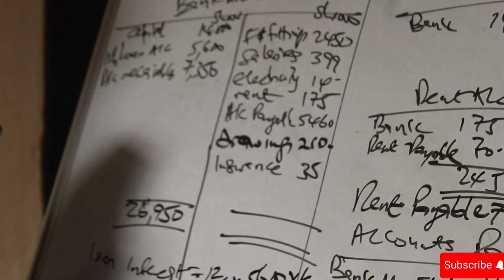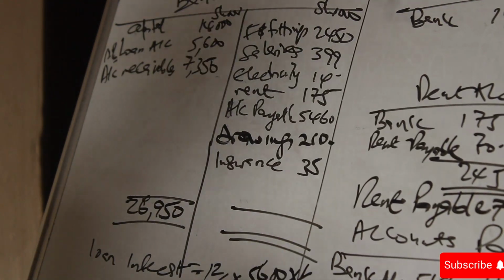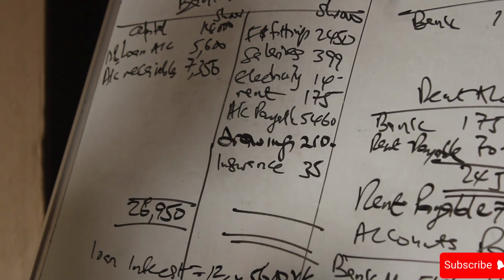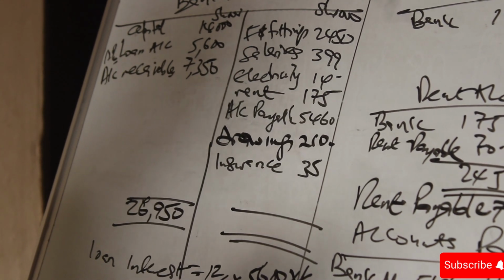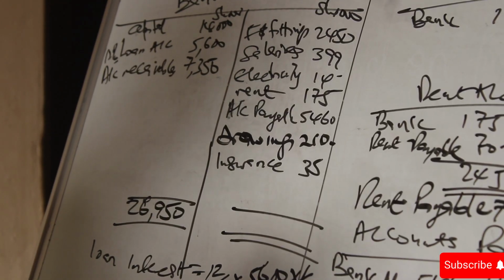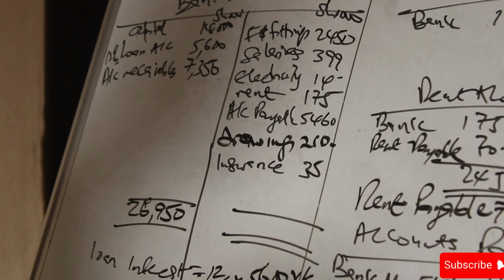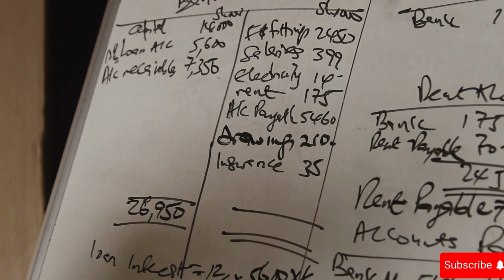Minus 2,450, minus 399, minus 14, minus 175, minus 5,460, minus 210, minus 35.